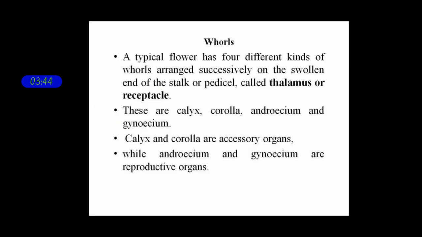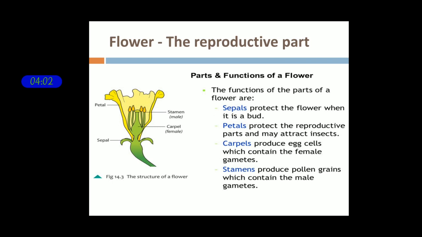A typical flower consists of four whorls or parts: calyx, corolla, androecium, and gynoecium. Calyx and corolla are the accessory organs. Accessory organs are important parts of the flower, and androecium and gynoecium are the reproductive parts. Androecium is the male part, and gynoecium is the female part.